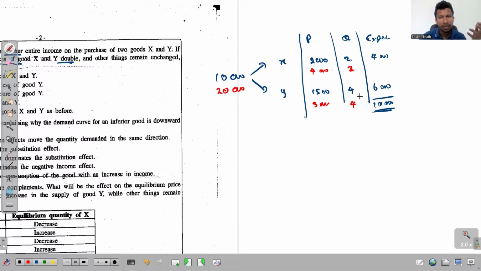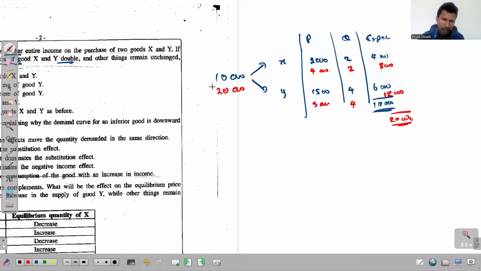So let's see how much the total expenditure is. Under the new situation, just to purchase good X, his expenditure is 8,000, and his expenditure to purchase good Y is 12,000. So when you get the total of the two, again the total income is gone. So nothing has happened, because the question clearly tells us that all other factors remain unchanged: tastes, the prices of other goods, and future expectations with regard to price. Everything else remains constant. Only these two changes happen in the market.